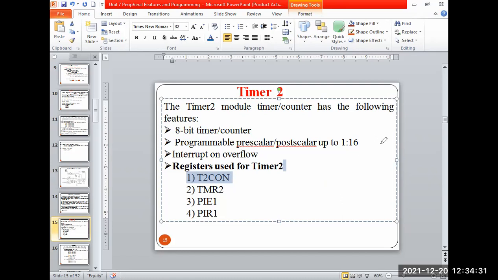Okay, so the second is timer 2. As we know, timer 2 size is again 8-bit. So timer 0 is 8-bit, timer 1 is 16-bit, and timer 2 is 8-bit only. 8-bit means what? 2 raised to 8, so that will be FF.